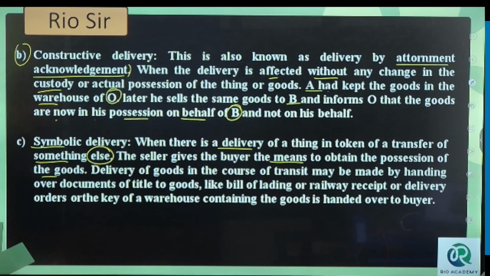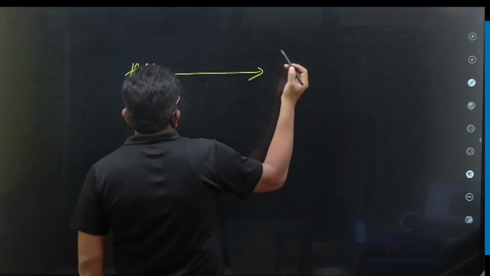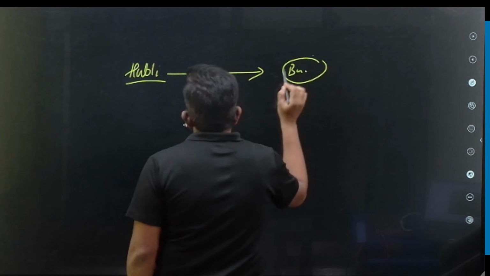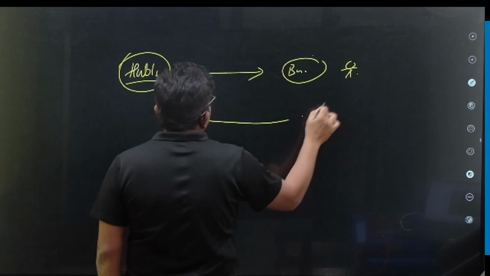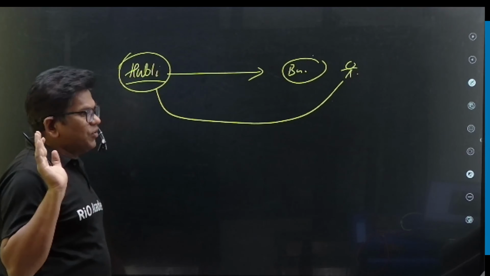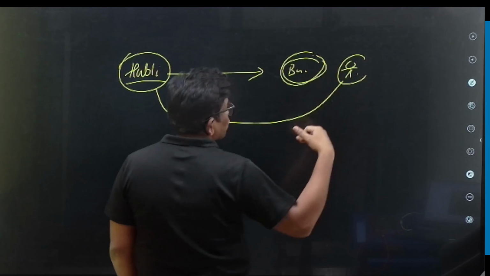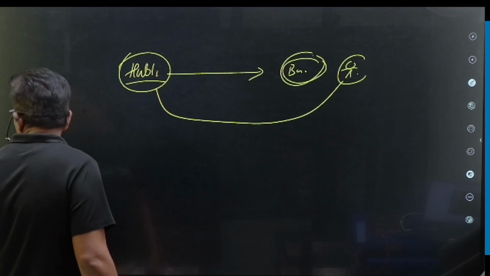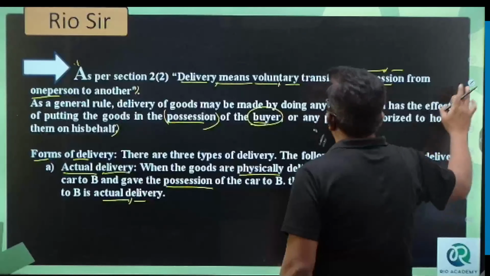See, assume that you are in Hubli and you have sent these goods to Bangalore. At the same time, you have posted the documents of the goods, or of ownership of the goods, to the buyer in Bangalore. The goods are collected by the buyer from the transport company by showing the bill of lading. That is symbolic delivery. We call it symbolic delivery.